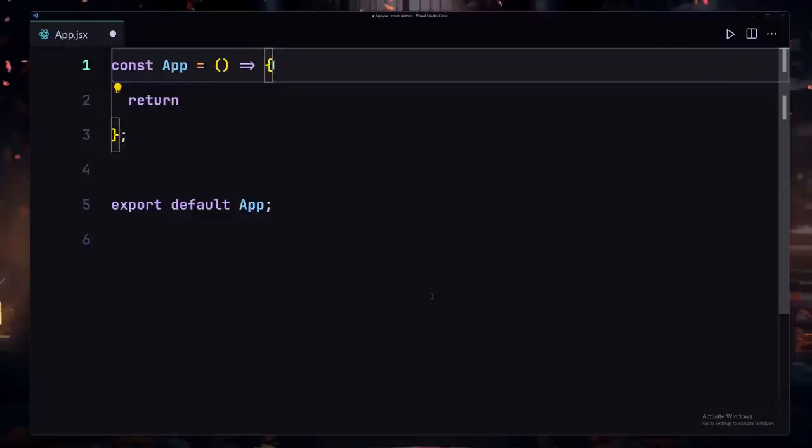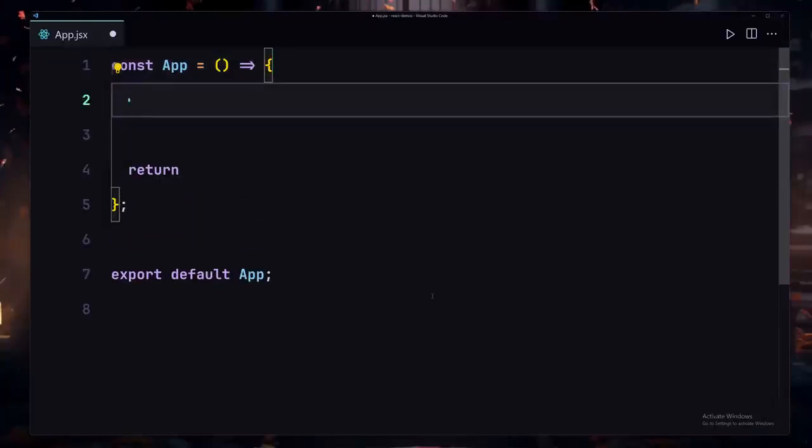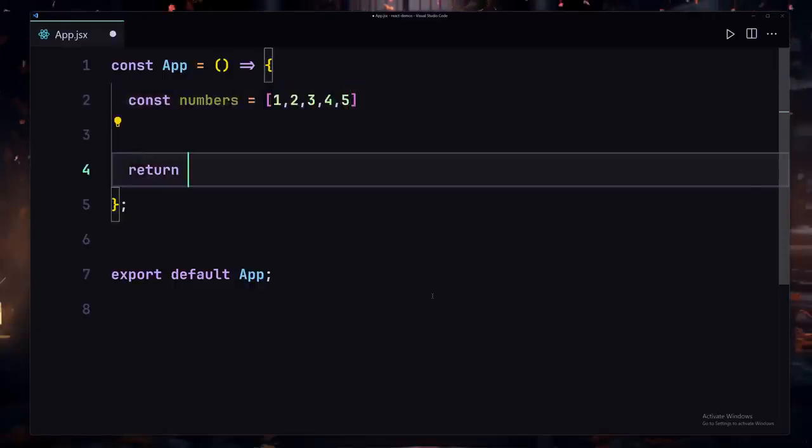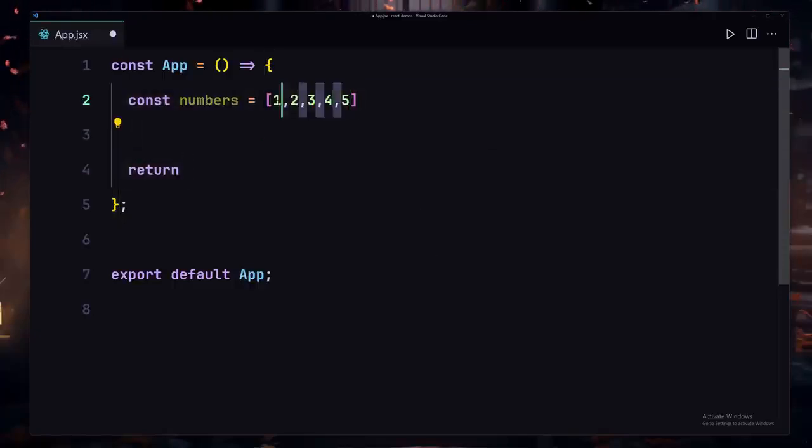Now let's talk about how we can work with lists. First of all we have to create a list, then we are going to be working with that. I'll create a numbers list, and inside these numbers I'll put 1 2 3 4 5, and now we have to iterate through each item inside that list and do something with that. In my case I'm going to just iterate through each item inside this list, and I'm going to render that to the DOM.